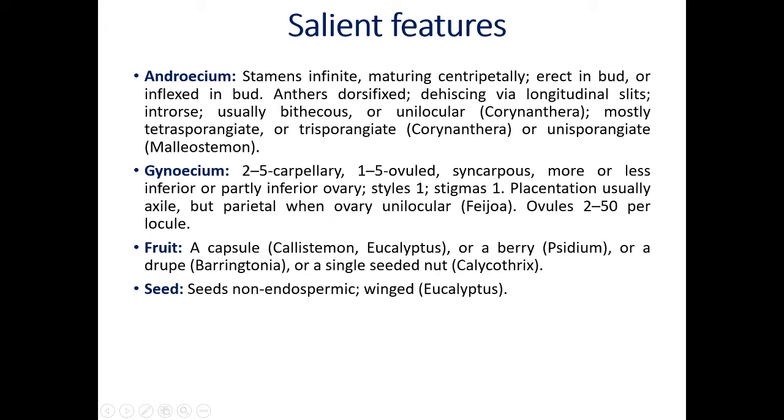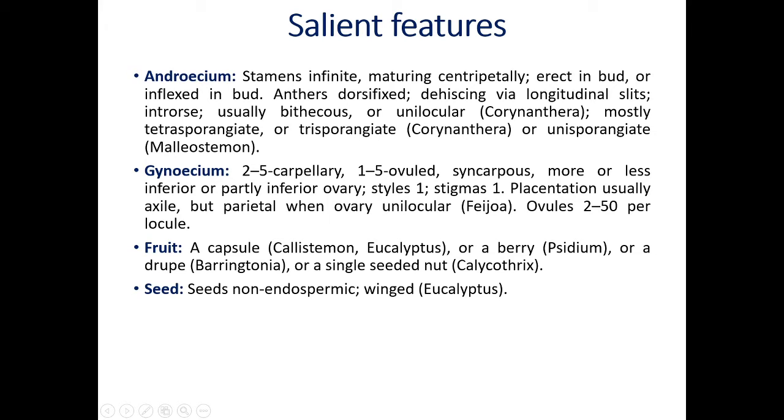If you observe the flower of eucalyptus or Psidium guajava, you will see a large number of white or red colored stamens. Maturing centripetally. Centripetally means at the center, first of all, stamens mature, and then the remaining outer stamens mature. Then it is called centripetal.